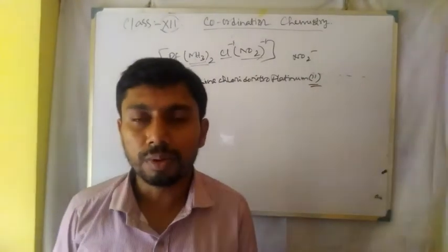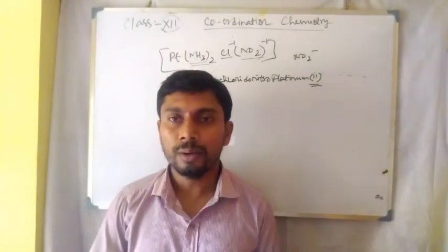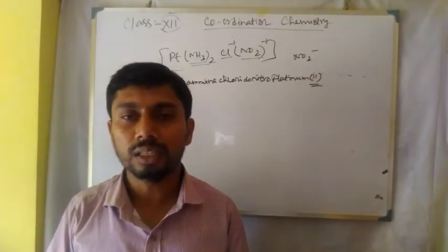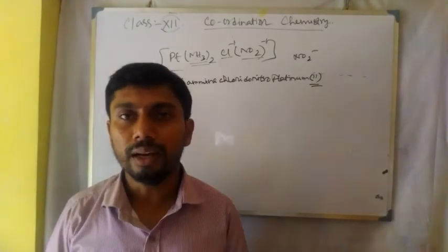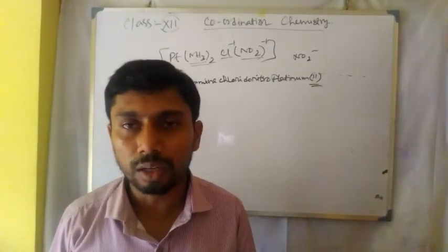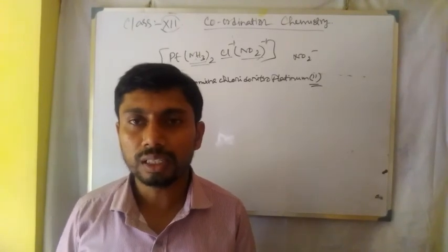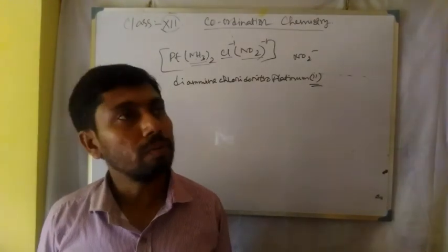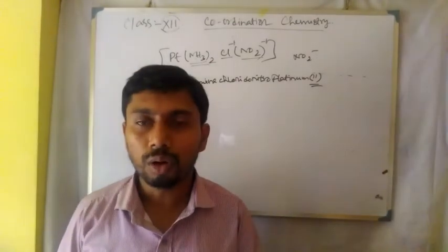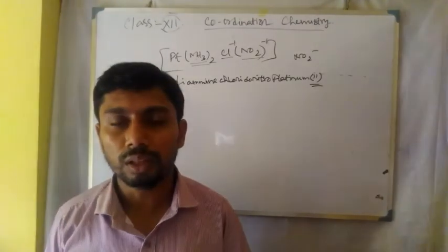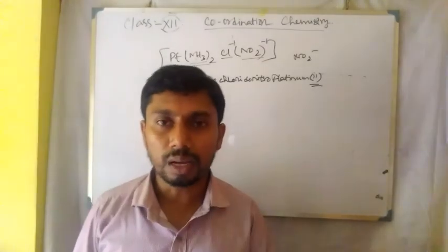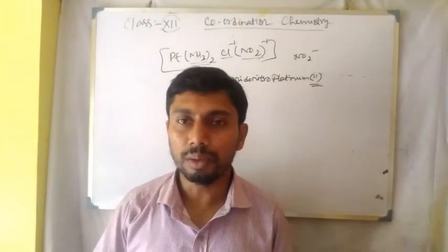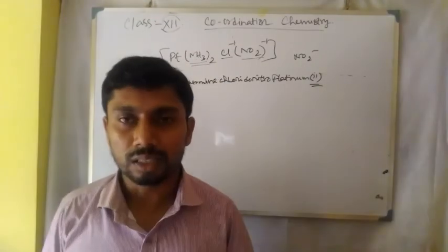In the next class, whether it is online or offline, you have to follow it. In the next class also, we will discuss the nomenclature of coordination compounds, and for class 12 it will be from the detail of the nomenclature. But if you have to take the concept from these offline videos, class 12 will continue with the nomenclature, some more examples, and then isomerism. But for class 11 it will be only the repetition of these on the next classes.